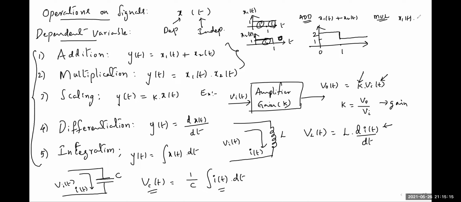In the same way, multiplication: x1 of t multiplied by x2 of t. At each and every instant of time, we have to multiply the signals. The amplitudes should be multiplied. Here 1, here 1, so from 0 to 1 both have non-zero amplitudes, that is 1 and 1. So 1 multiplied by 1, 1. That is from 0 to 1. After 1, the signal amplitude is 0 here and 1 here. 1 multiplied by 0, 0. So the amplitude comes to 0 after 1. So this is the result of multiplication of these two signals.